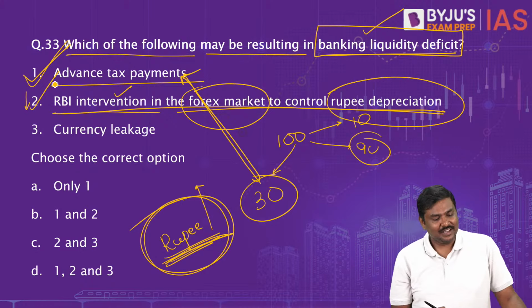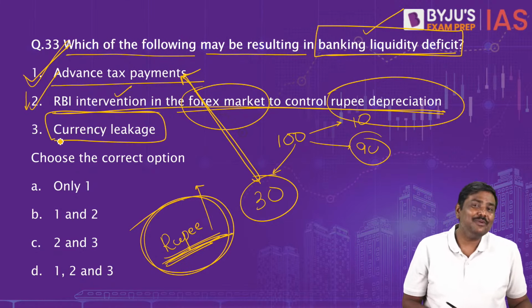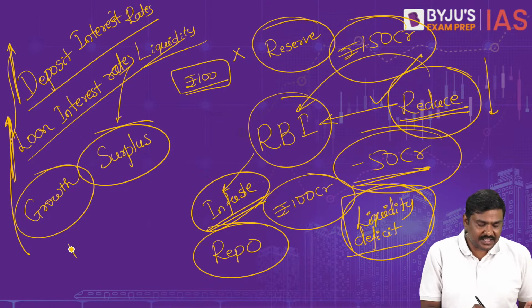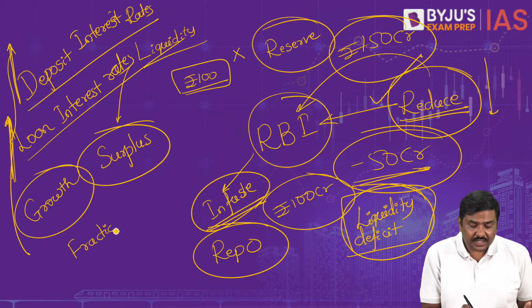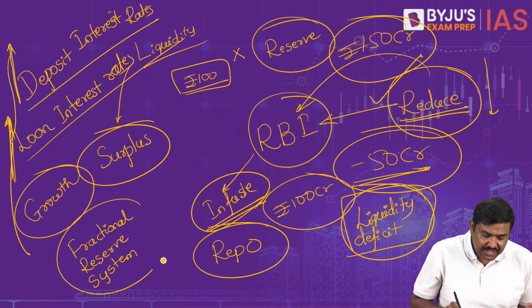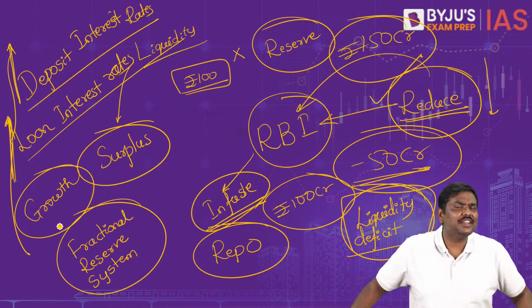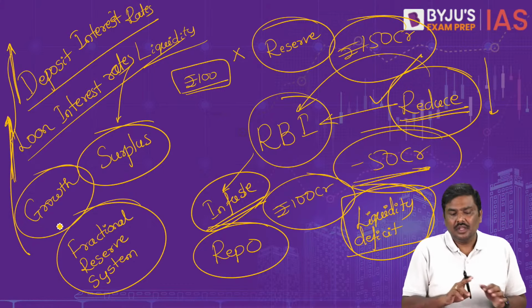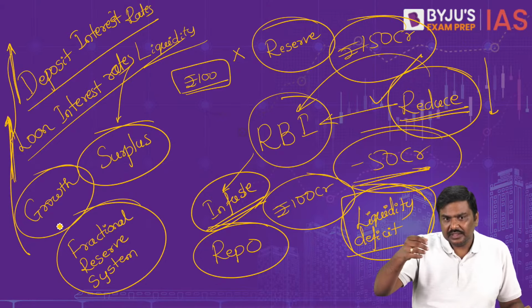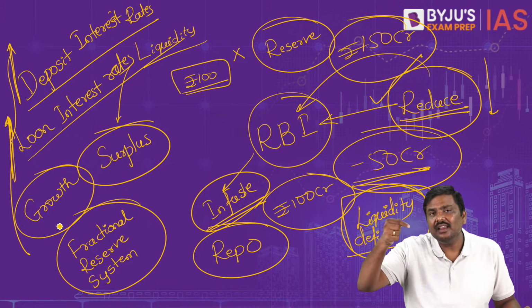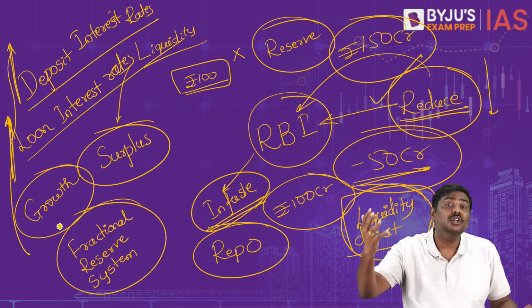Right, so second reason: currency leakage. What do you mean by currency leakage? Please understand, I'll introduce one more concept to you. There's a system called the fractional reserve system, FRS. Now, what is this fractional reserve system? Generally under the fractional reserve system, people will deposit money. The money will go to the banking sector. Money will get circulated again in the form of credit, in the form of loans.